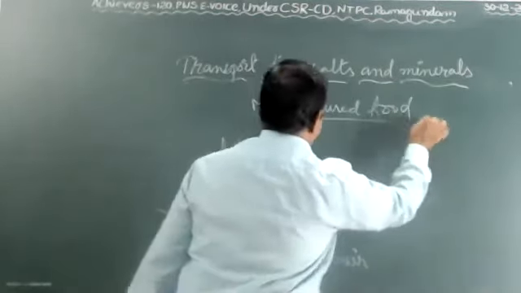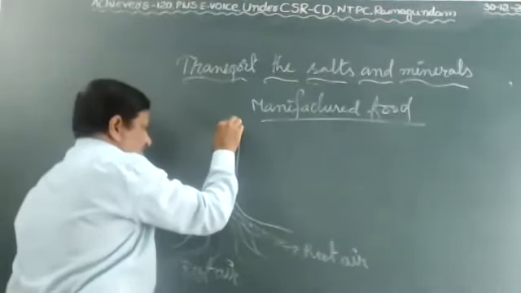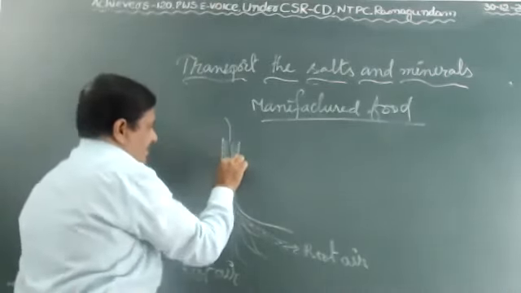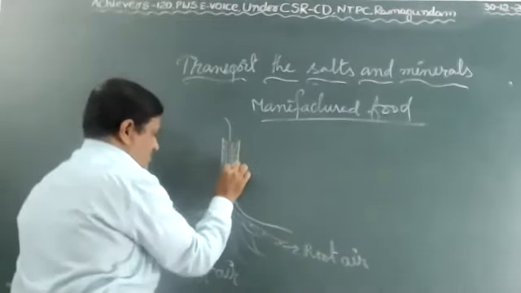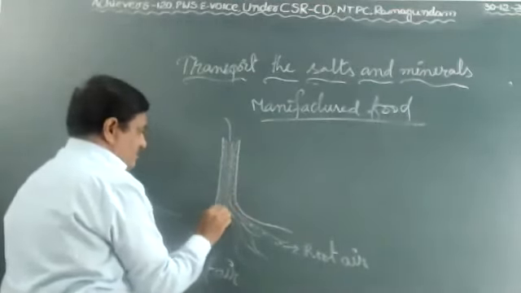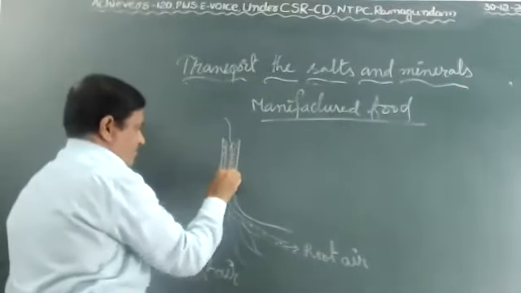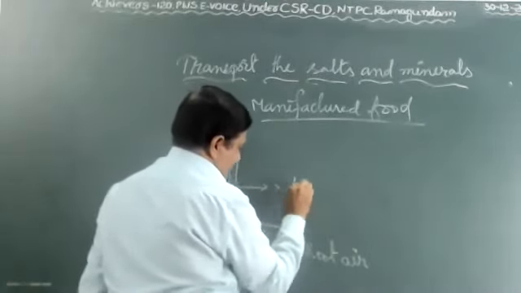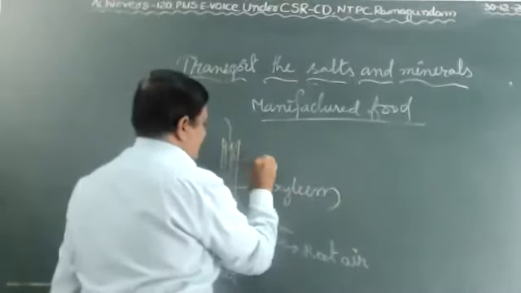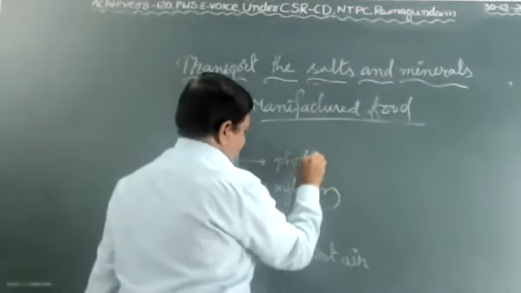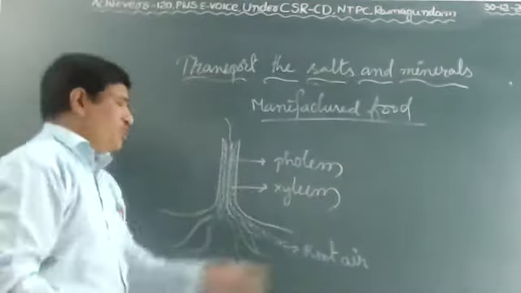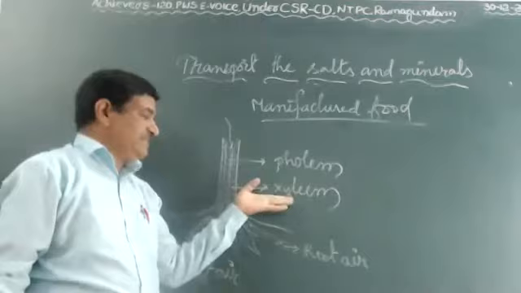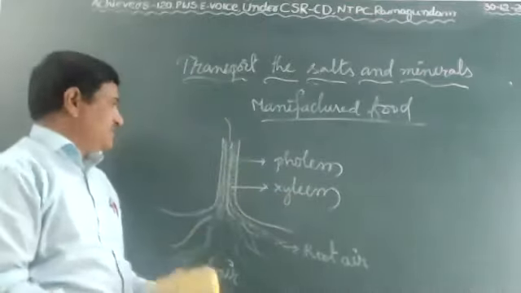Transport the manufactured food. Here, phloem cells are especially present. They supply the manufactured food to different parts of the plant body. Okay, this is called xylem vessels. This is called phloem cells. There are five types of phloem cells and five types of xylem cells. You have studied different types of phloem and xylem cells in 9th class, transport system.